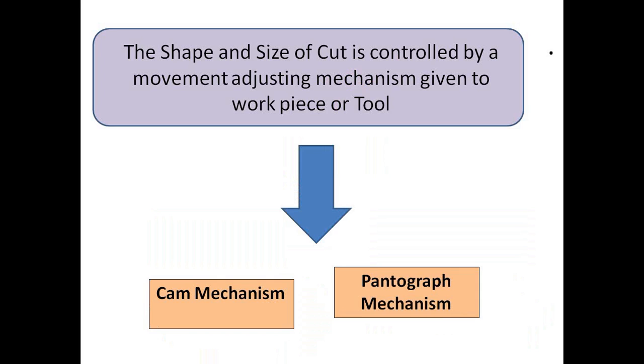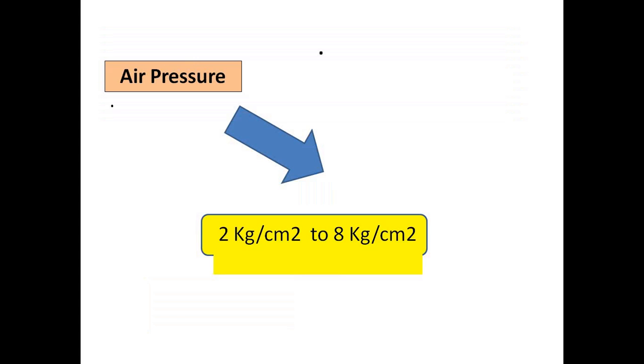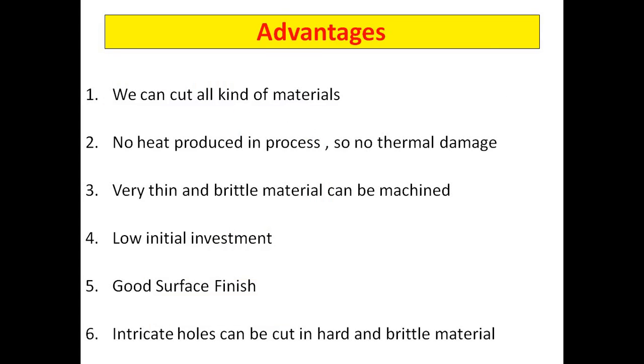What is the shape and size we can cut? The cutting shape and size is given by a cam mechanism or a pantograph mechanism. By these two mechanisms, the size and shape of the cut is controlled by a movement adjusting mechanism given to the workpiece or tool. Generally we use 2 kg per square centimeter to 8 kg per square centimeter as the air pressure in this process.